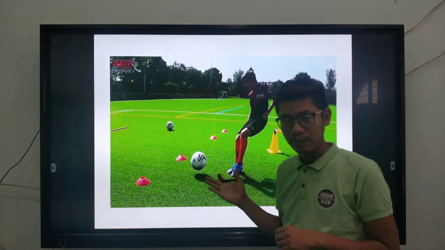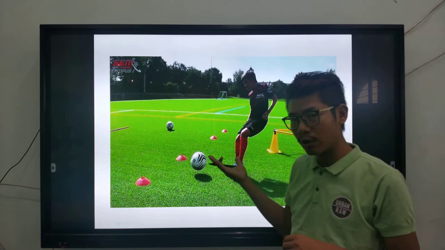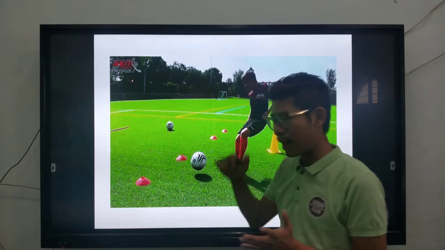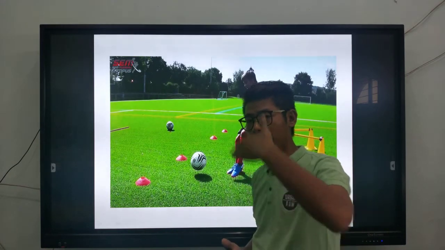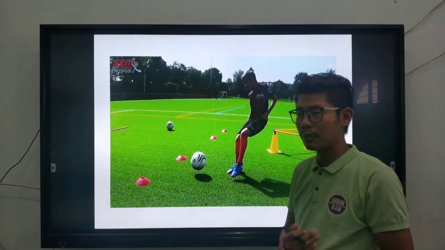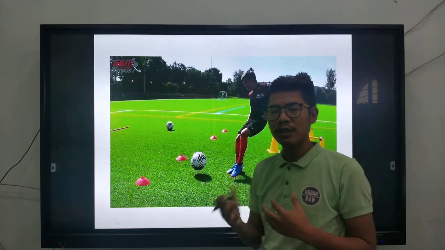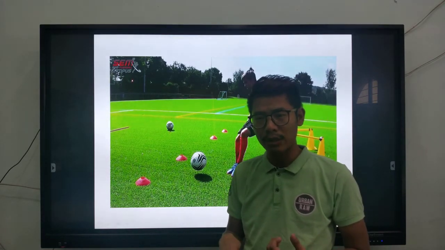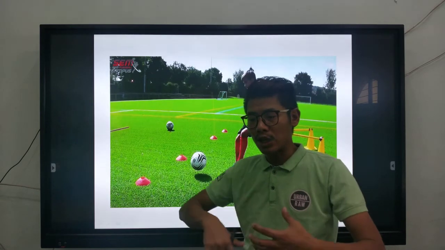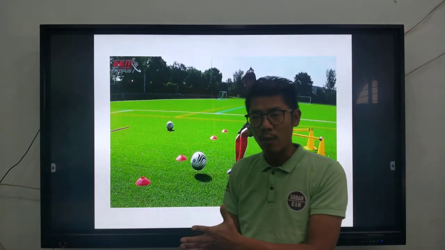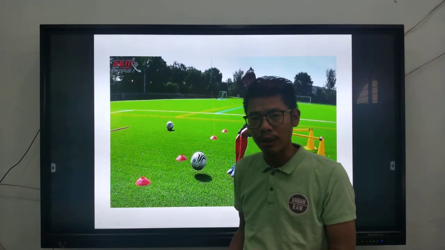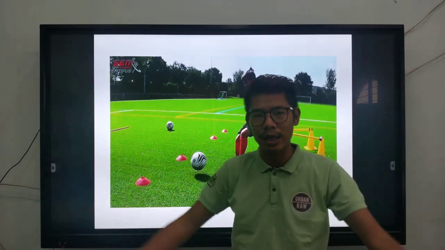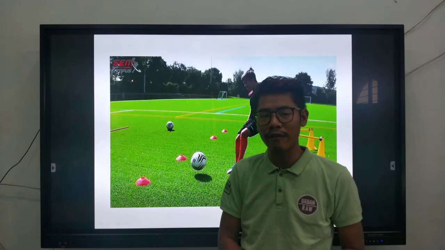Whenever you perform any kind of activity on a field or grounds, it requires lots of movements. You need to go from the right side to the left side, from the front side to the back side sometimes. So your positions always keep on changing in the field. When your body is changing, you need to make some adjustments with your body very quickly. When you make an adjustment with your body quickly, that is the coordinative ability for your body to move in any direction, anywhere.